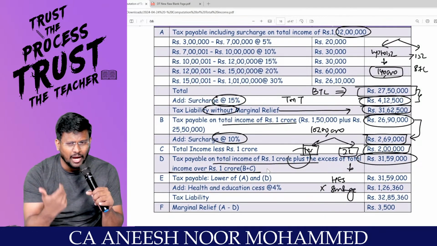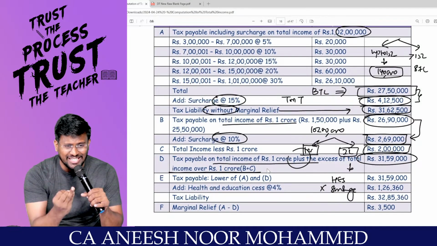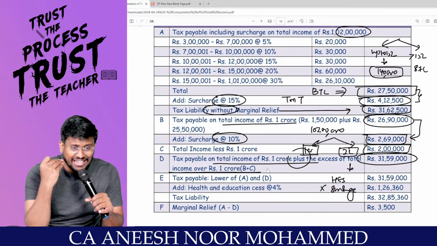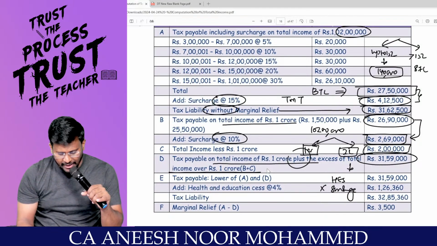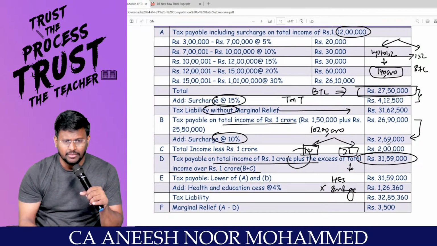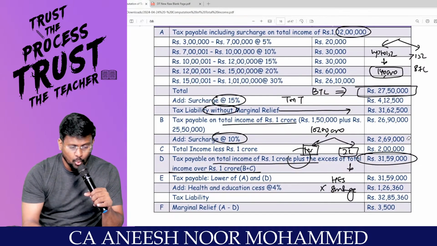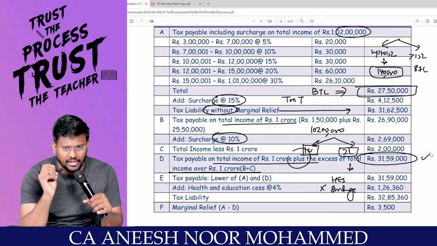So what have I done? I calculated tax on 1 crore. I calculated surcharge on 1 crore. I offered the entire excess income of 2 lakh to the government. Right, sir? That means, my dear lovable students, if I am offering the entire income earned over and above 1 crore, I am liable to pay a tax of only 31,59,000.